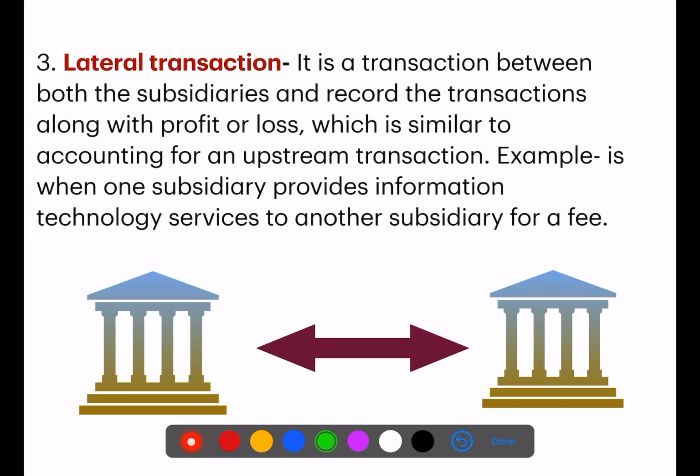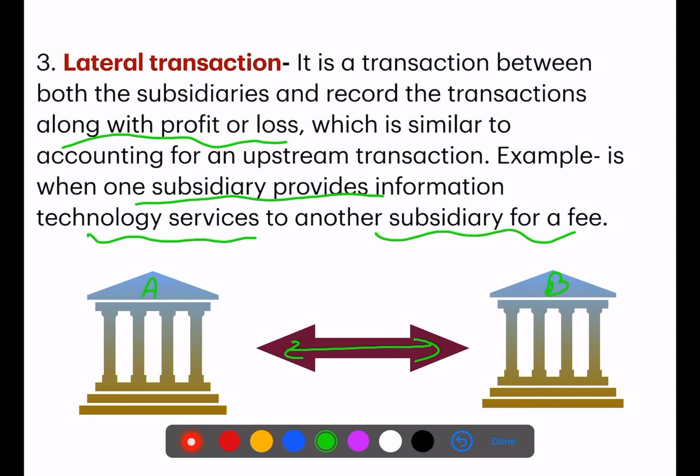The third one is lateral transactions. Lateral transactions occur between the subsidiaries, and here both subsidiaries record the transactions along with profit or loss, which is similar to the upstream transaction, where only the subsidiary records the transaction. An example is when one subsidiary provides information technology services to another subsidiary for a fee.